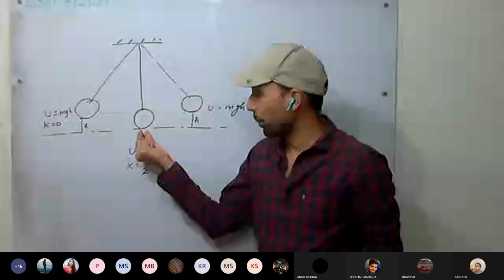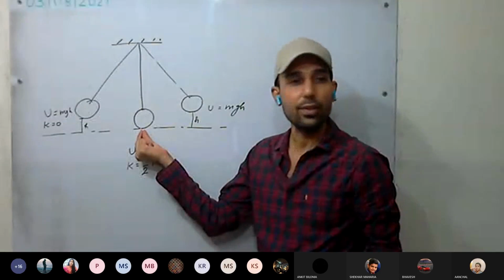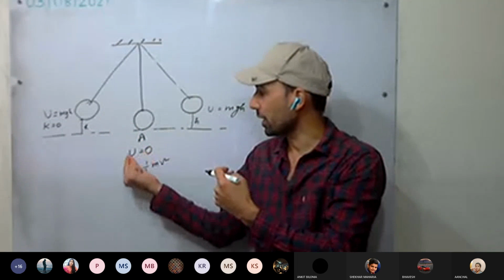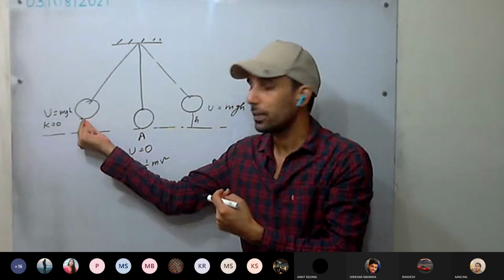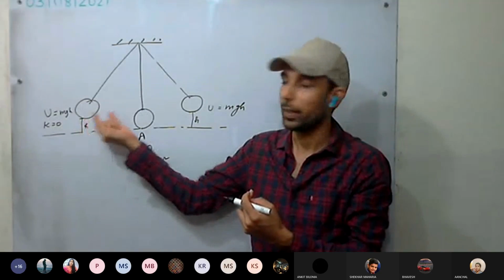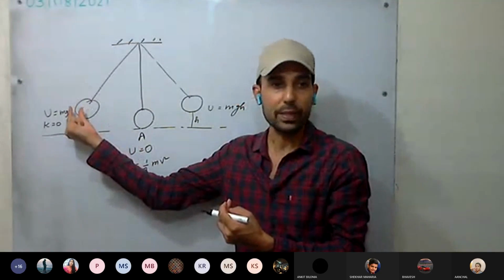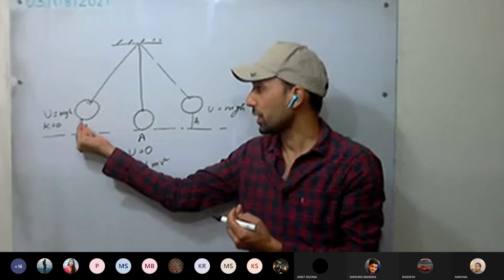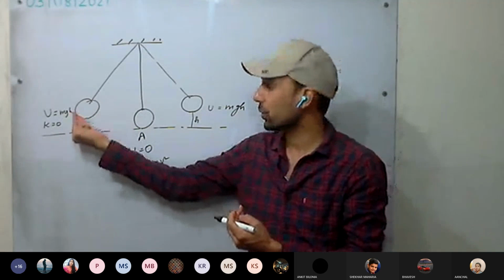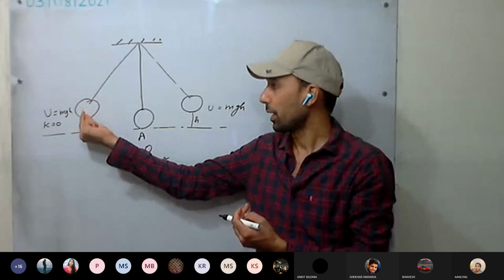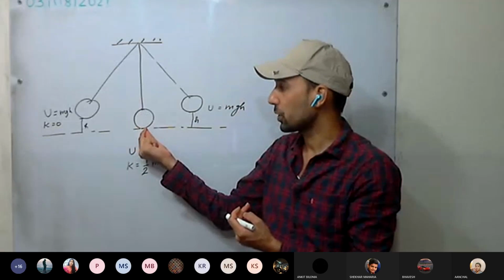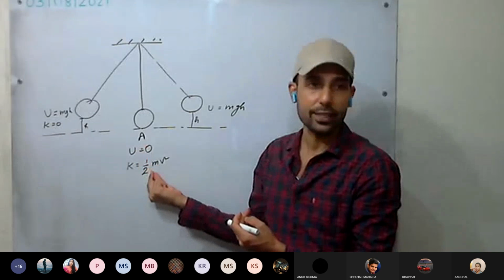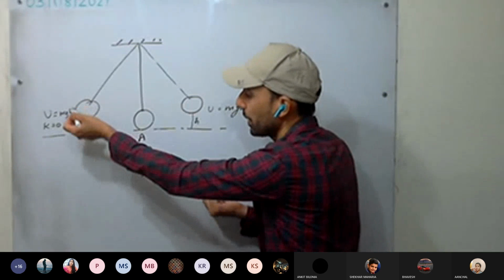You can see what is happening here. From this position, as it starts to move, it has maximum velocity at the mean position. Then as it moves toward the extreme, its velocity keeps on decreasing, and the kinetic energy is getting converted into potential energy. Here the bob stops for a moment, then comes back. At that moment, kinetic energy will be 0 and potential energy will be mgh. That is, all the energy will be stored as potential energy in the bob. Now it comes back again to the A position, and all the potential energy is converted into kinetic energy. But the total energy at any moment remains the same.